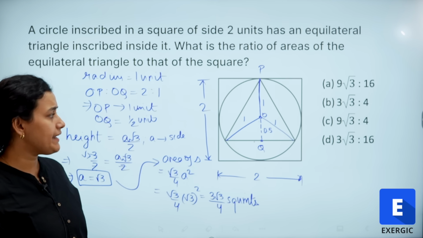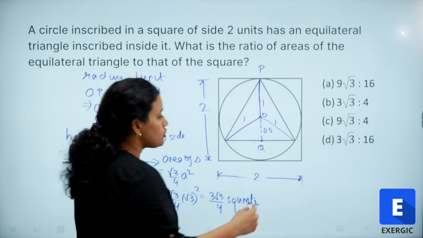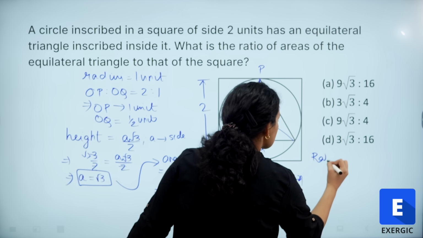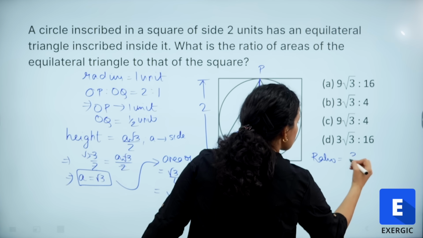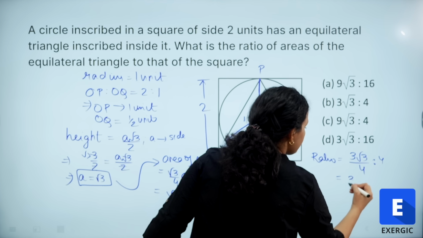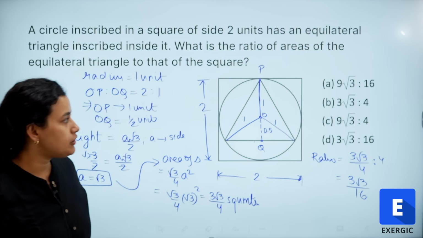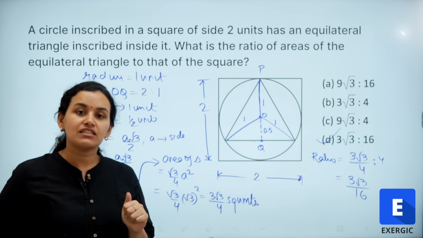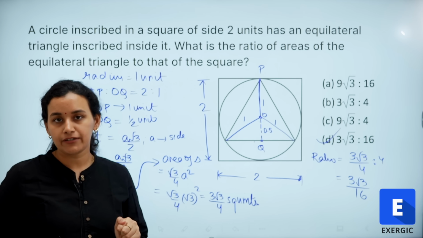And what is the area of the square? Simply we have 2 as the side, so 2 square. So the required ratio is going to be ratio of the equilateral triangle to square. So 3 root 3 by 4 is to 4, or 3 root 3 by 16, which is nothing but option D. So this is a fairly easy question as long as you know the basic properties of equilateral triangle.